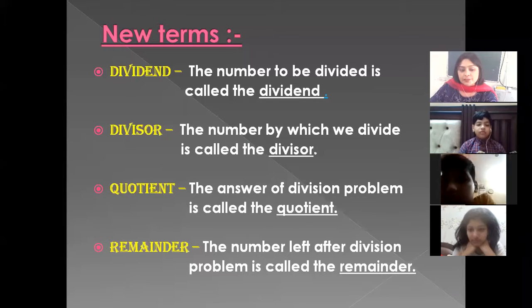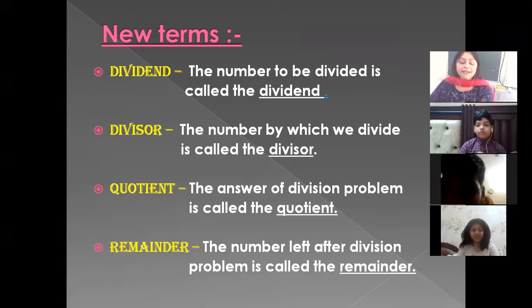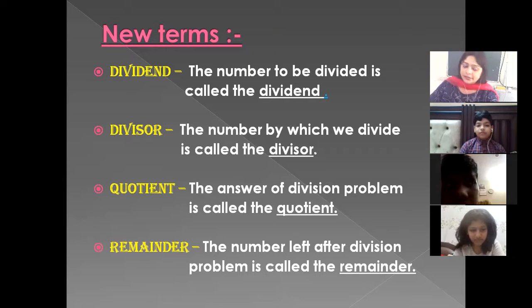Beta, the pronunciation of these new terms must be correct. Just like one student was telling us that it is potent. No, it is not potent. It is quotient. Okay, quotient, beta. That's why we must understand the correct pronunciation of the new terms.